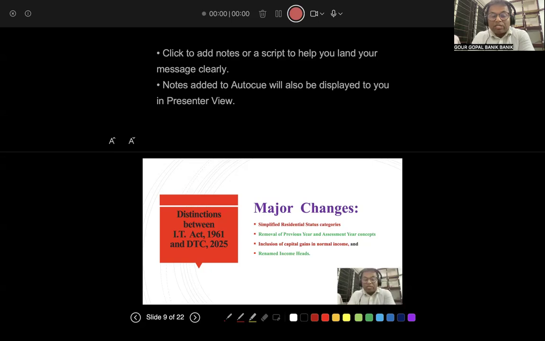Number one, simplified residential status categories. Students, and even CA IPC students, understand how difficult and complex it is to learn residential status, and this is going to be simplified in this. I'll be telling you sometime how.